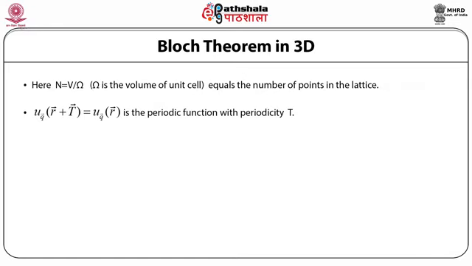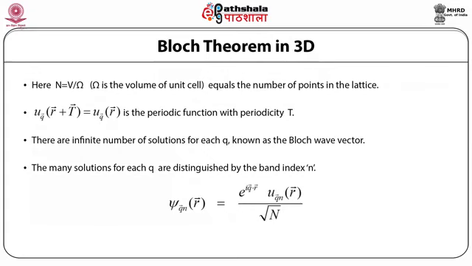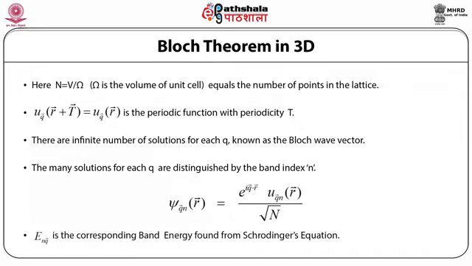There are infinite number of solutions phi q r for each q. Here q is called the Bloch wave vector. The many solutions for each q are distinguished by the band index n. So we write phi q n as a function of r is equal to e raised to power i q dot r into u q n function of r divided by root N, together with the corresponding band energy e n q found from the Schrödinger equation.